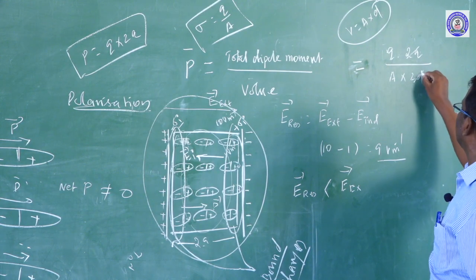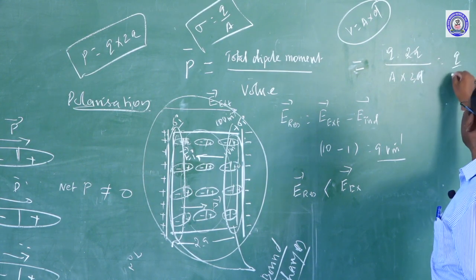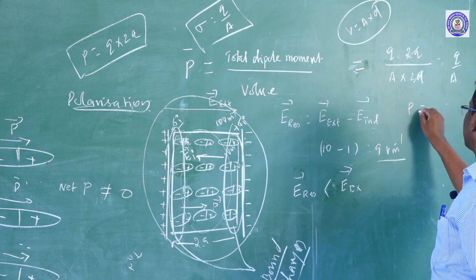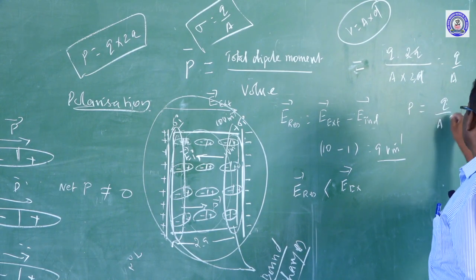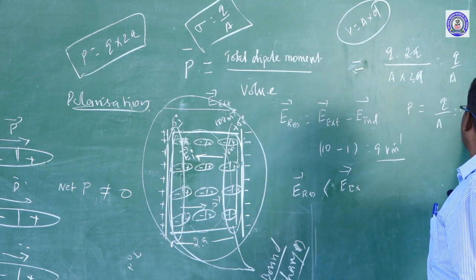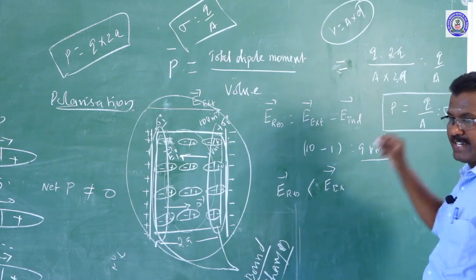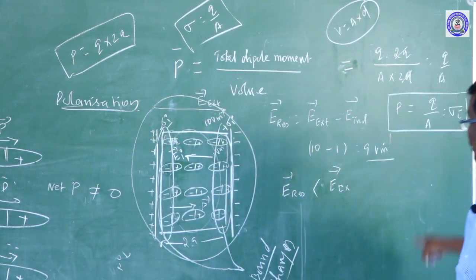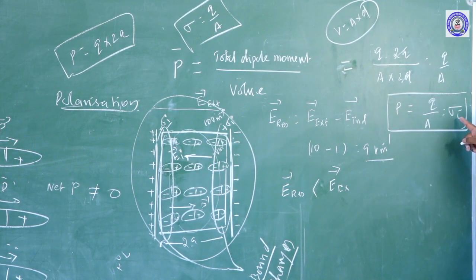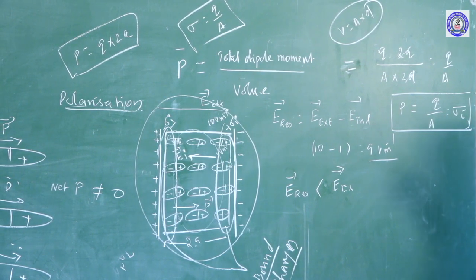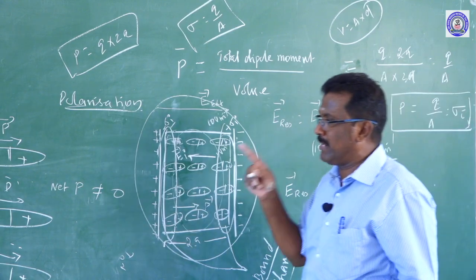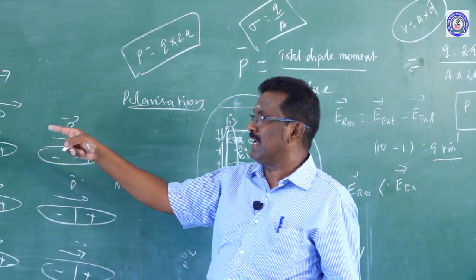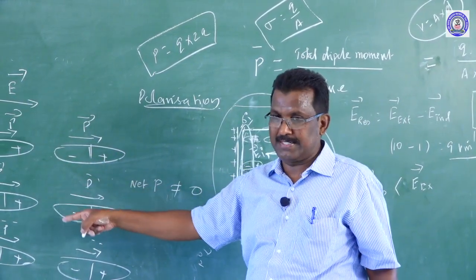The 2a cancels, so q by A. So polarization is equal to q by A, that is, the induced surface charge density. Generally, the alignment of the induced or permanent dipole moment in the presence of an electric field is called polarization.